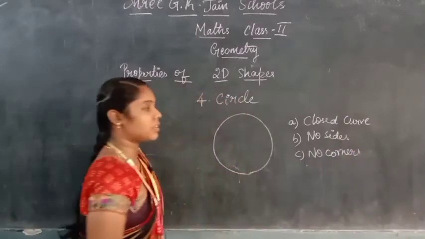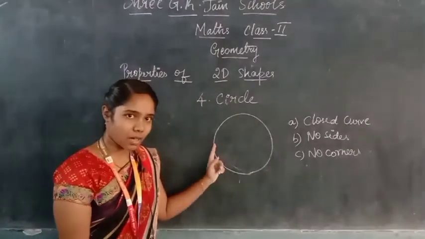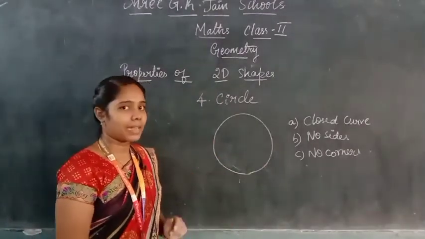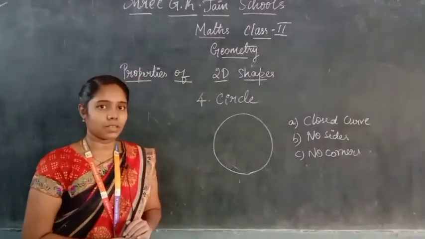So, these are the properties of circle. Circle is a closed curve. It has no sides and it has no corners. Okay. So, these are the properties of circle. Understood?